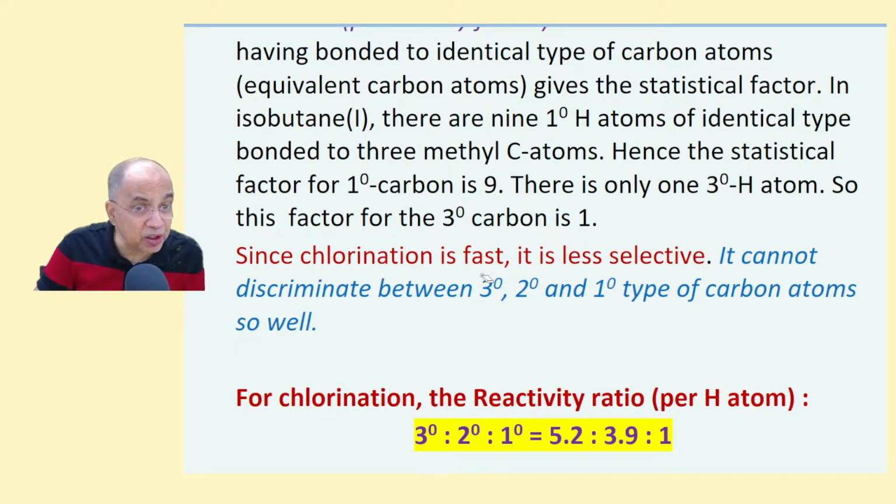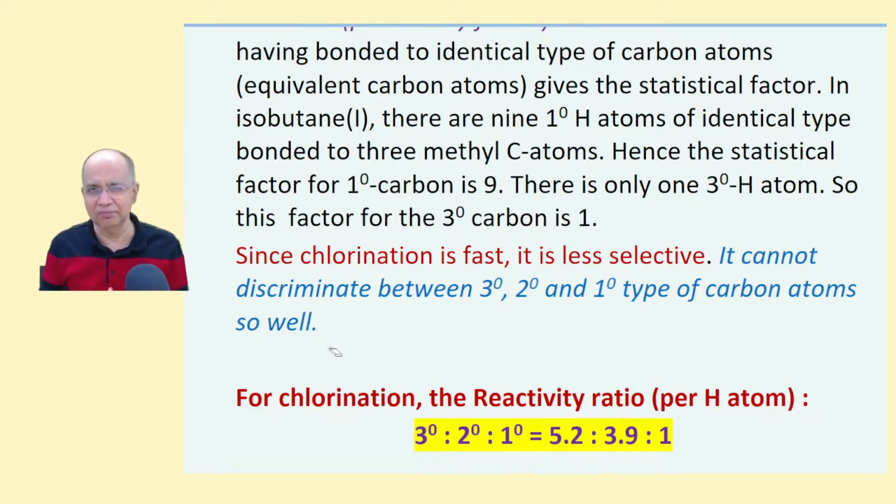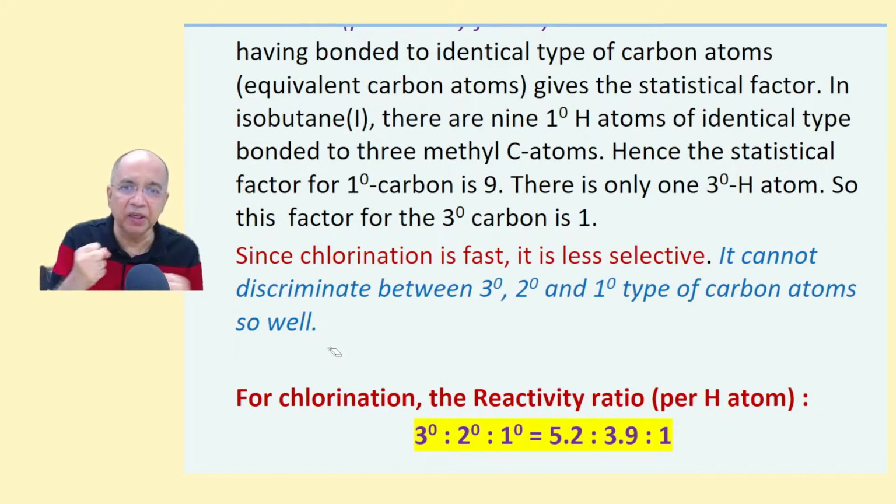Since chlorination is fast, it is less selective. It cannot discriminate between 3 degree, 2 degree, 1 degree type of carbon atoms so well. I am giving you an approximate analogy. Suppose you are doing some work very fast.